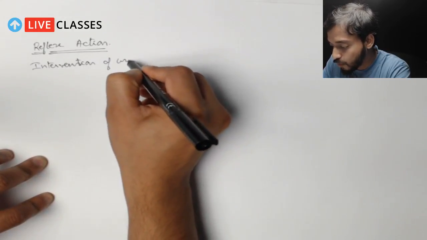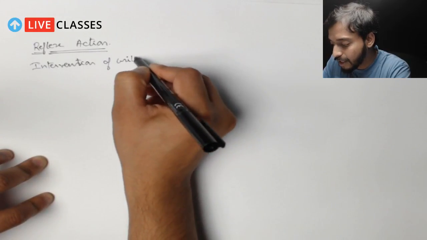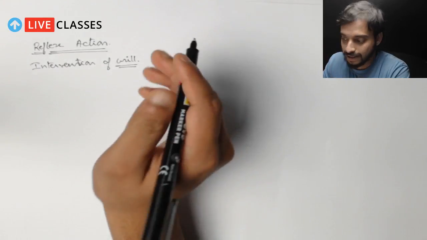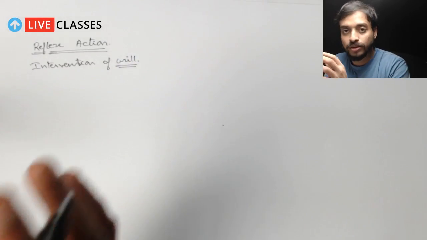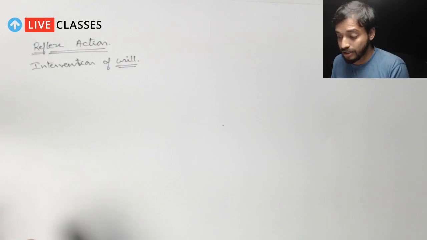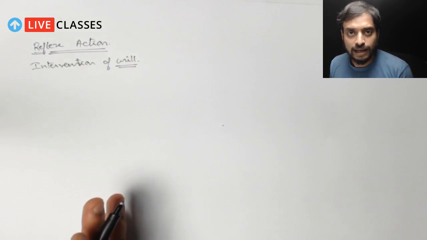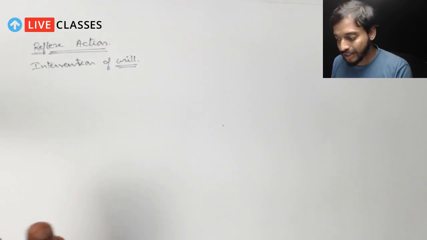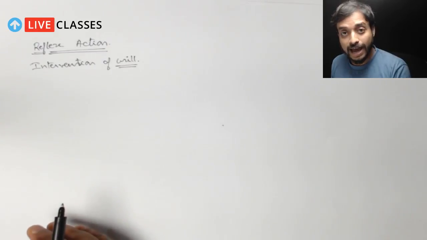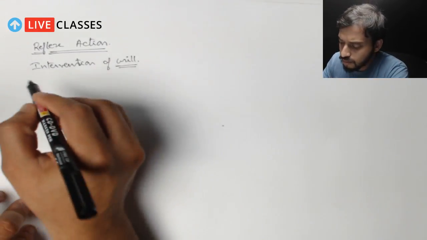That means you do not have to willingly think about that situation. आपको जानबूझ के समझना नहीं पड़ेगा कि वहां पे क्या हो रहा है, and you can act accordingly. So let's study about them.